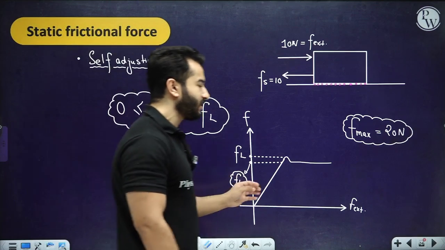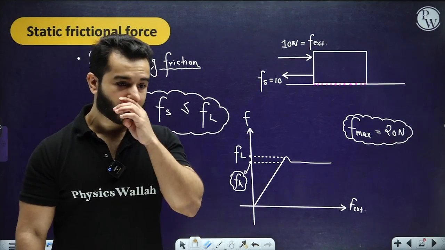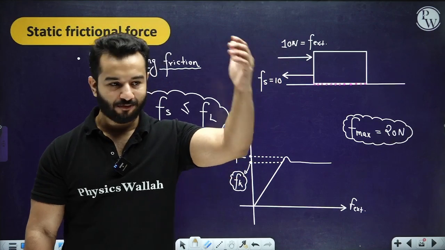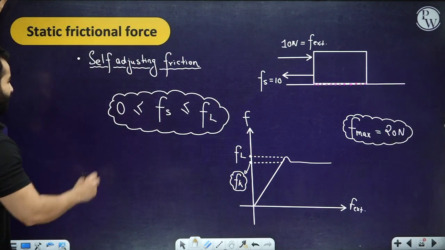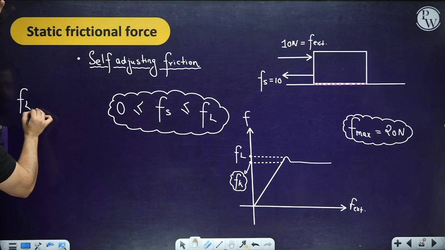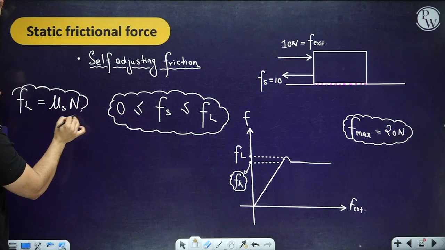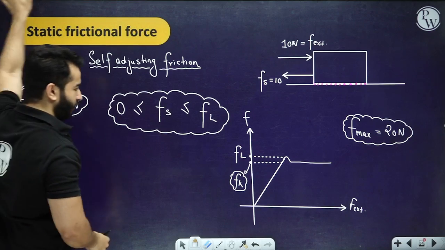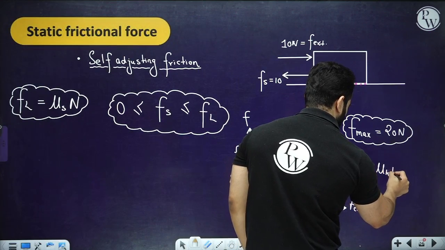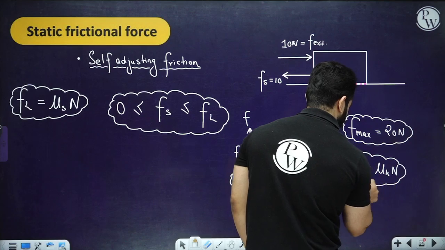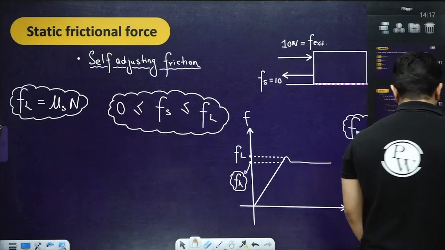So it's very important that you understand that it's a self-adjusting force. It comes into existence according to the need. So if there is a need of self-adjusting friction of a particular value, it will act. If there is no need, it's not like the maximum value will always act, right? And the limiting value of friction is written as mu s into normal reaction. This is the formula for limiting value of friction. And for kinetic friction, the value is mu k times normal reaction. All right. And now you know how to write normal reaction because we have done all of those things.